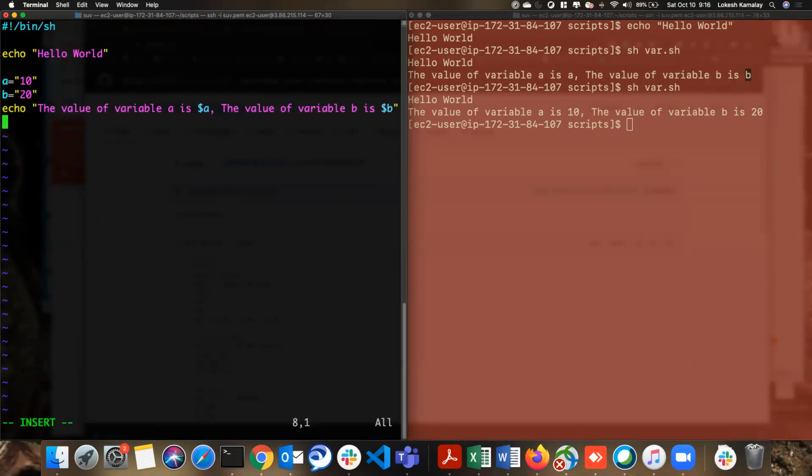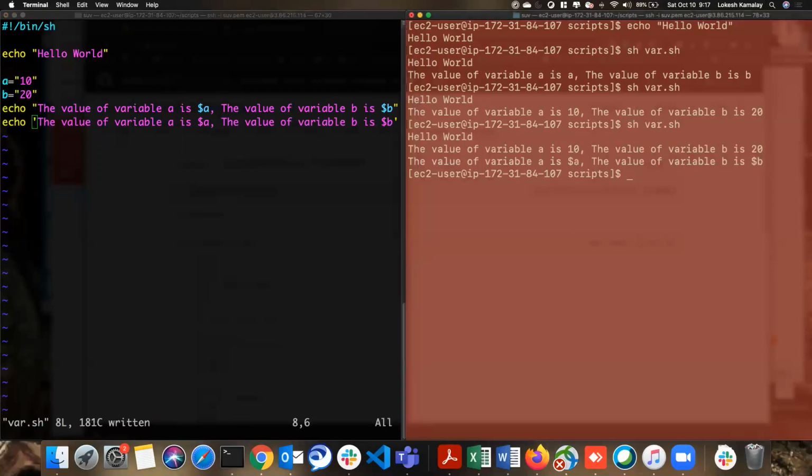Now let me do the same again, but with double quotes and also a single quote. Now I'm saving this file and then let me run it. What happened?